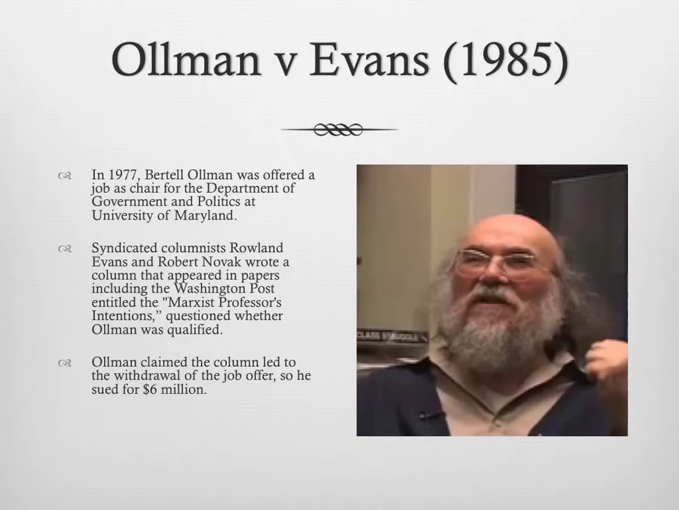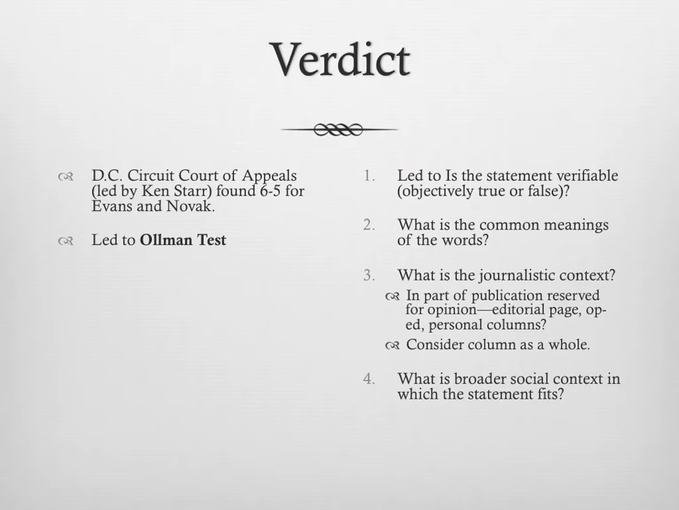But basically, at the time here in 1977, he and Evans wrote a column that appeared in the Washington Post and other papers that questioned a Marxist professor's intentions, and quoted whether Ollman was qualified to get this position. Now, Ollman claimed that the column ultimately led to the opportunity being withdrawn for him, and he sued for $6 million.